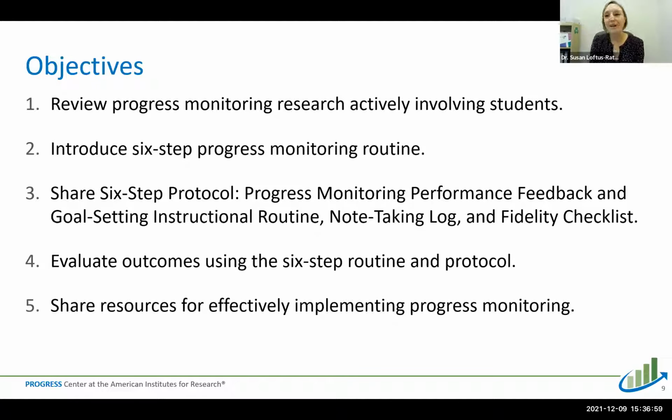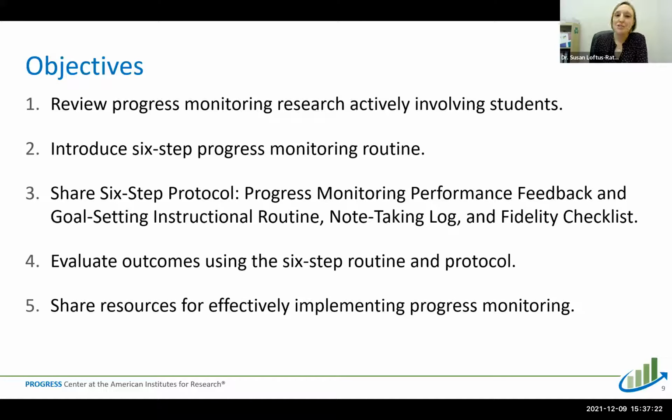I'm going to start off by talking about our objectives for this webinar. We're going to start off by reviewing some of the research around progress monitoring and particularly involving students in that through providing performance feedback and engaging students in shared goal setting.